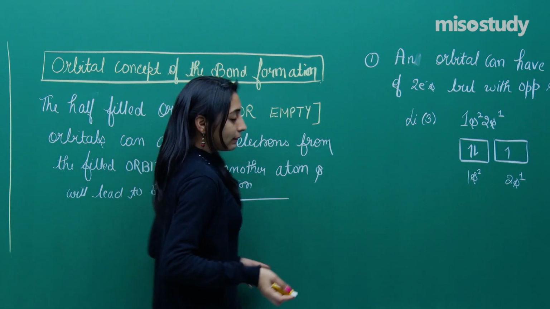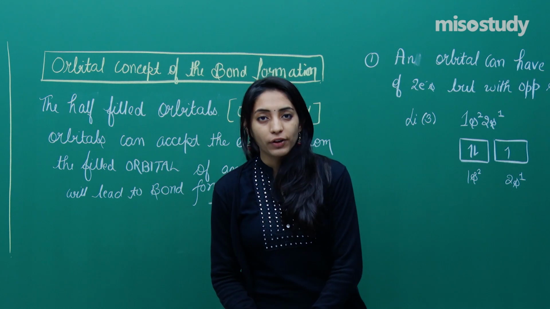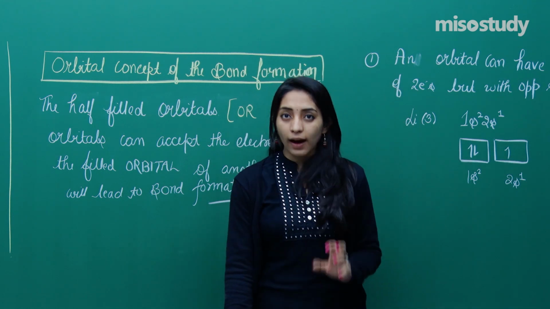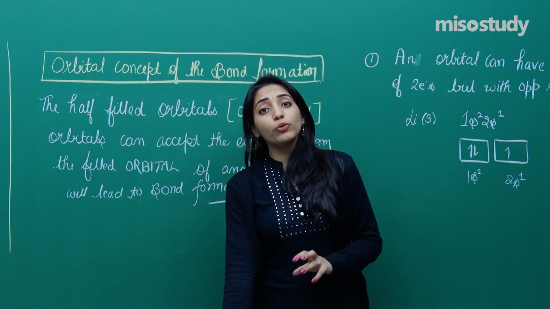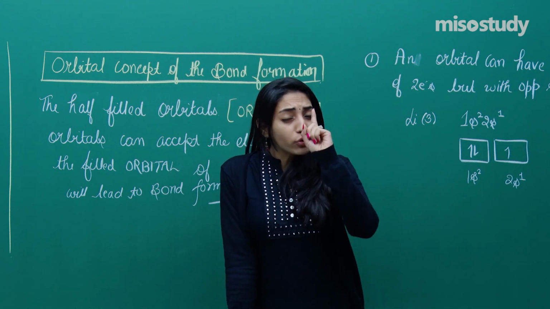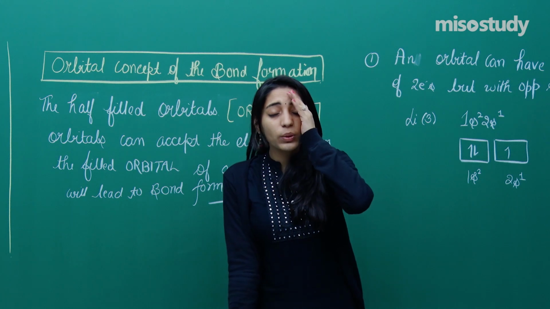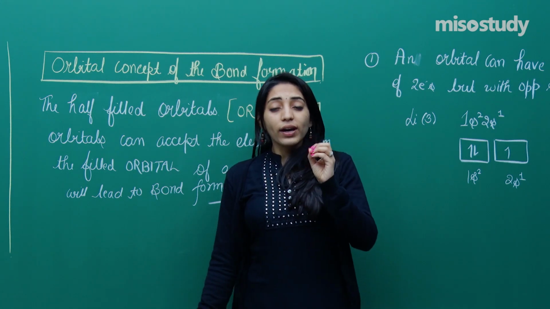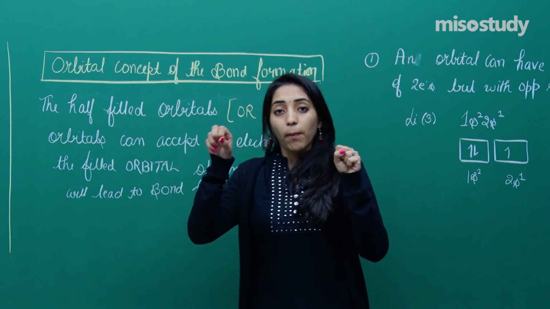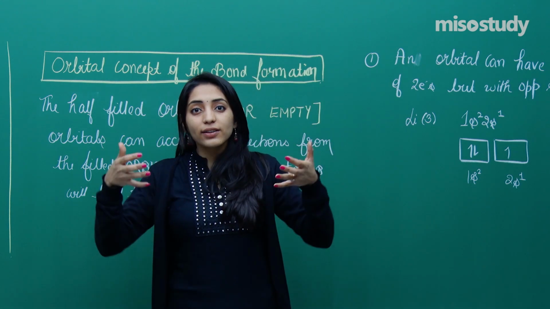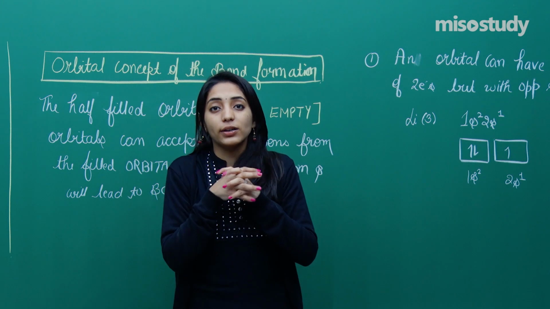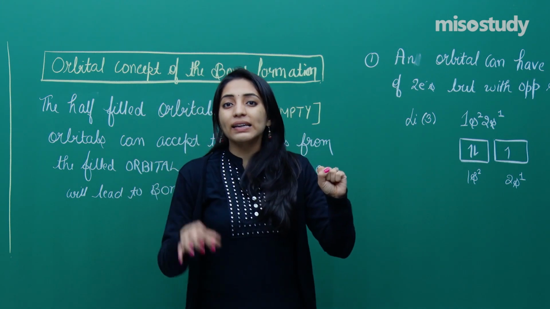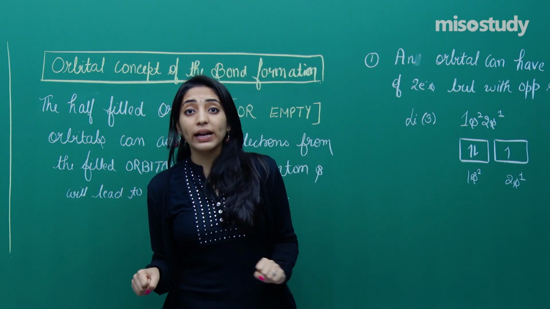See, what I am trying to figure out. I am saying that either you will be taking the half-filled orbitals or you may be taking the empty orbitals from one particular atom. Let me be very clear. I am typically talking the case where one atom will be combining with another atom. I am not saying the orbitals of the same atom will merge. No. I am saying orbital from one atom will merge with the orbital of another atom.